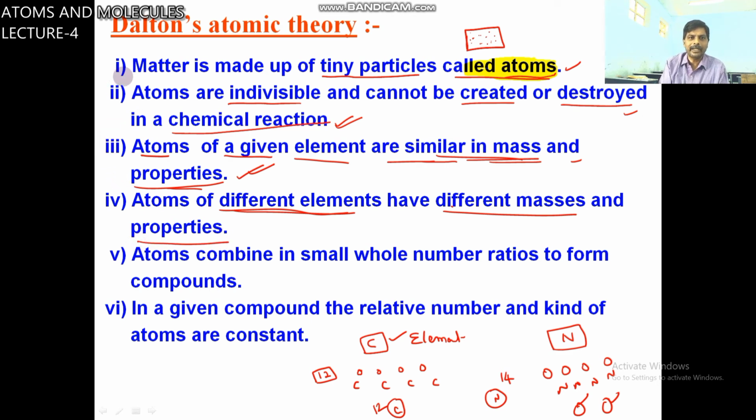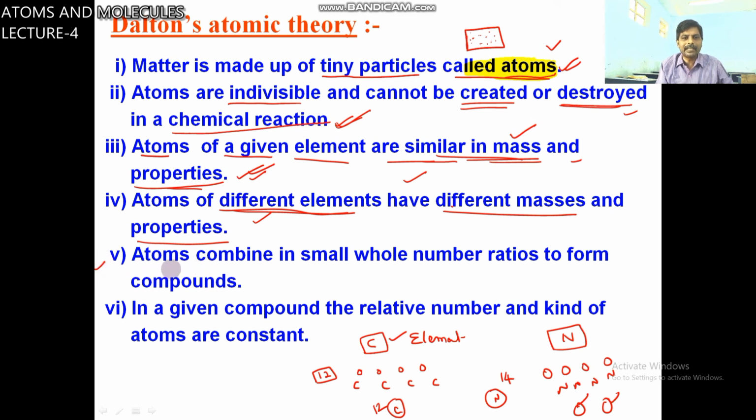What is the first point? Matter is made up of tiny particles called atoms. Atoms are indivisible and cannot be created or destroyed in a chemical reaction. Atoms of the same element have similar properties. Atoms of different elements have different properties.